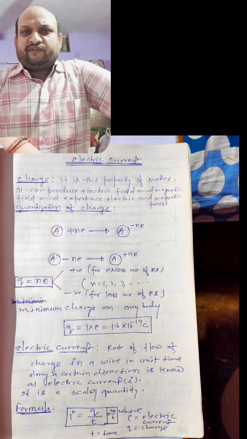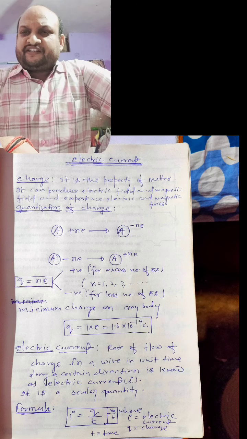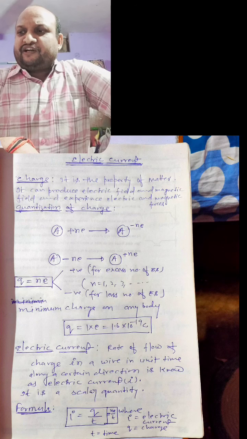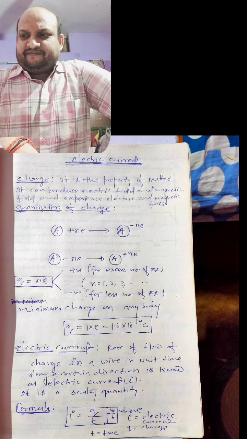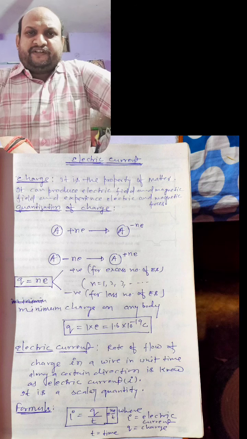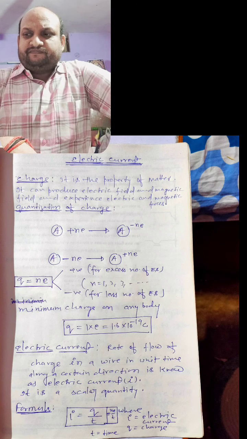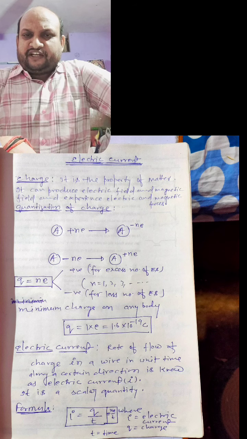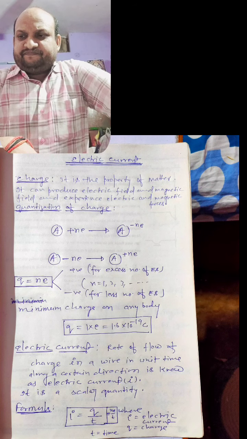Q is positive for a deficit of electrons and Q is negative for an excess number of electrons. Minimum charge on any body is equal to n into e is equal to 1.6 into 10 to the power minus 19 coulomb.